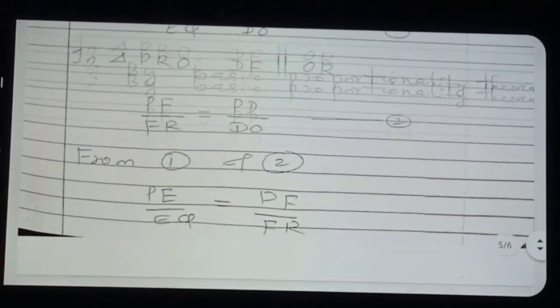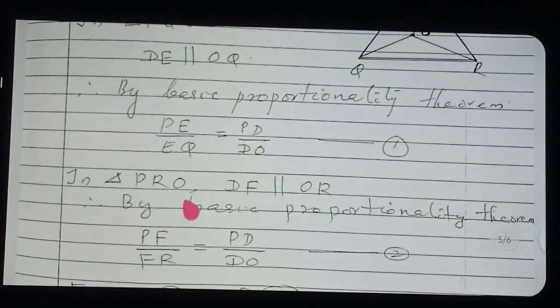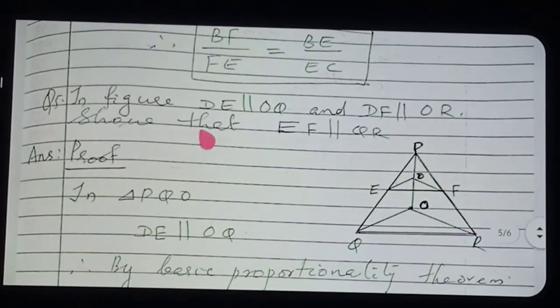Based on the question, you have to take triangles. Here two conditions are already given. So DE parallel to OQ is given. So suddenly you want to know which triangle you will take here. Which is the triangle? First, triangle PQO. In PQO, what you can say, DE is parallel to OQ. So apply the basic proportionality theorem.